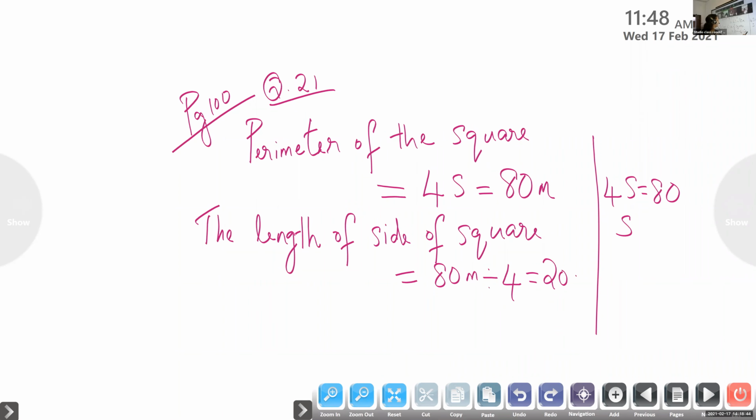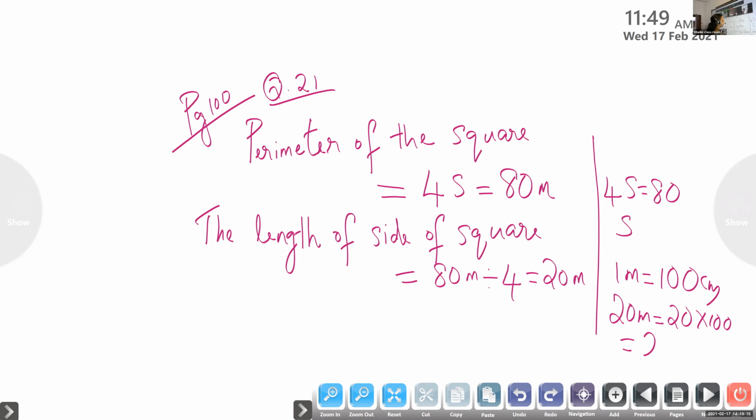20 meter. Now children, look at the question again. It is find the length in centimeter. You know 1 meter is equal to how many centimeter? 1 meter is equal to 100 centimeter. Very good. So 20 meter is equal to 20 into 100, which is 2000.